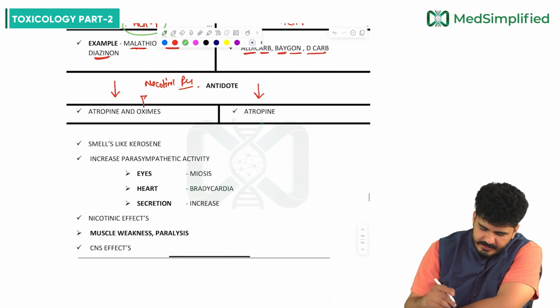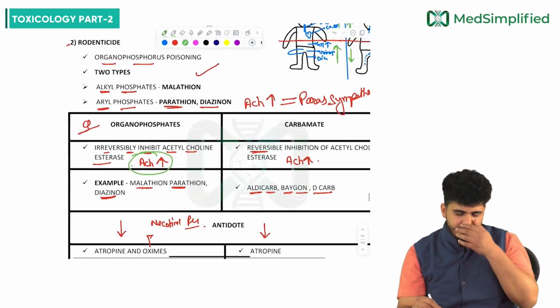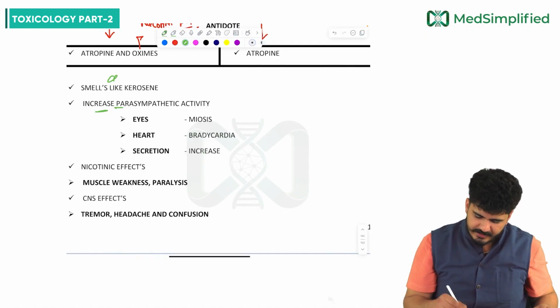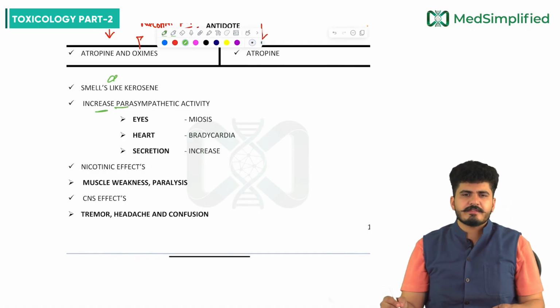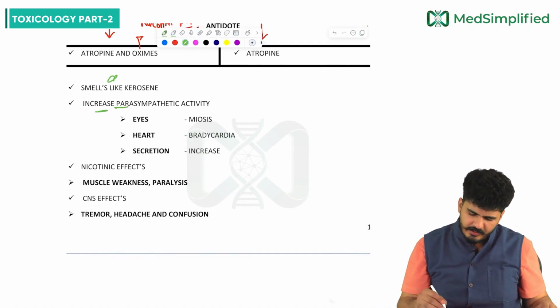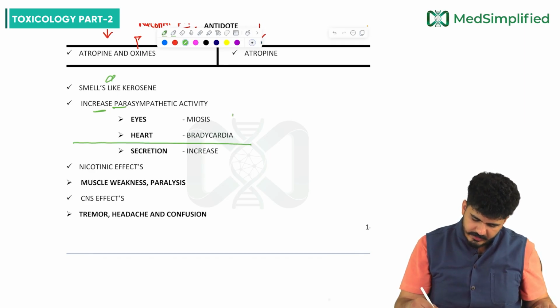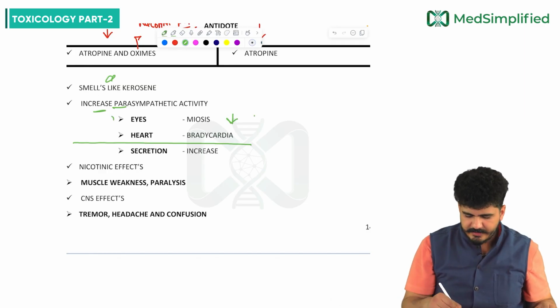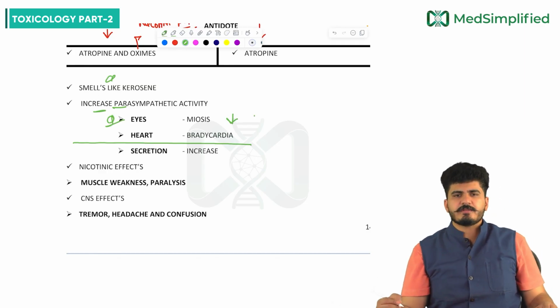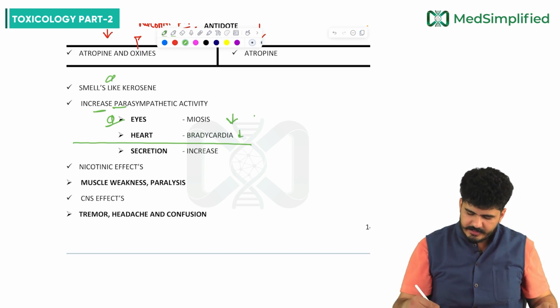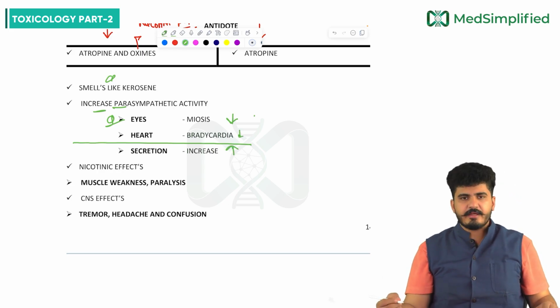It smells like kerosene. So what smells like kerosene, my dear friends? Organophosphate smells like kerosene. Increased parasympathetic activity. Just now we have discussed the parasympathetic activity. Above the abdomen everything will decrease. So the eyes, decrease in the pupil is called meiosis. And for the heart rate, there will be bradycardia. And GIT secretions, etc., will increase.